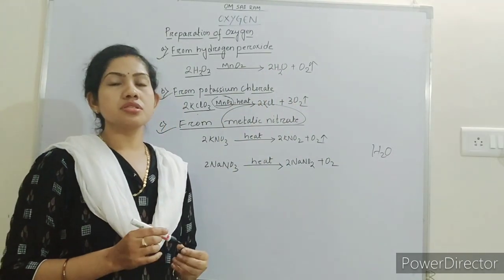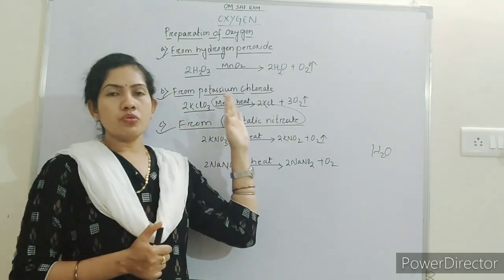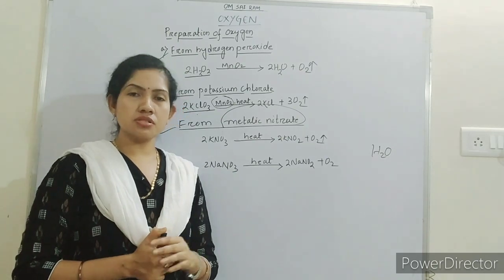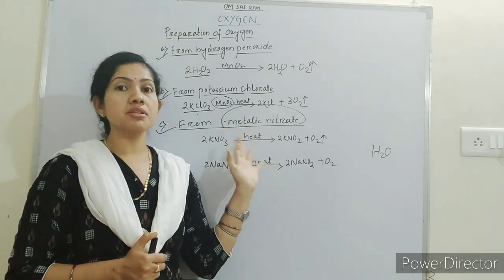Got it? So these are the laboratory preparations. You can note down the word equation as well as the chemical equation. It is also given in your book. You can note this down, and you have to practice this. These equations will come in the exams.